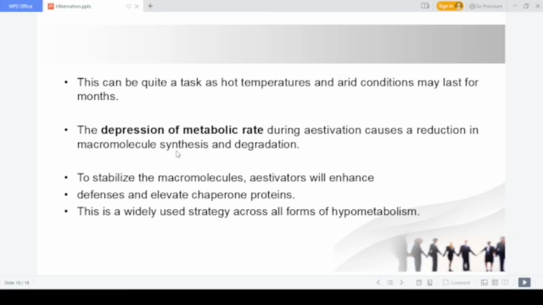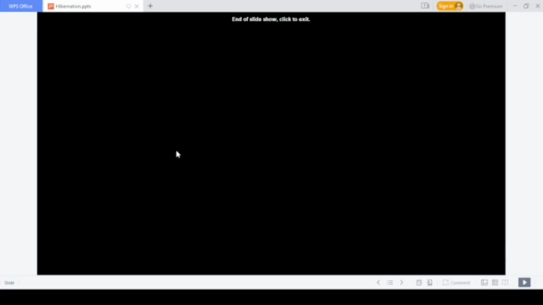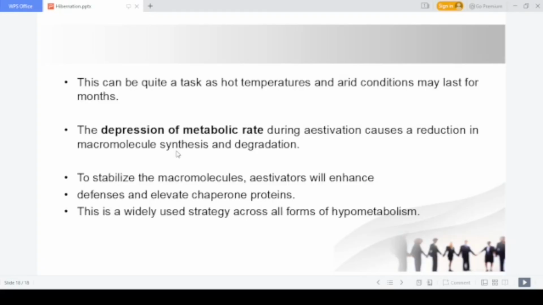So these are the situations of aestivation. Aestivation and hibernation are two situations just opposite to each other, but their main purpose is to conserve energy and enable the animal to survive a longer period. So that is the main purpose of either aestivation or hibernation.